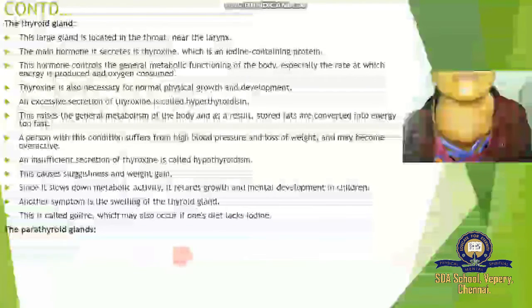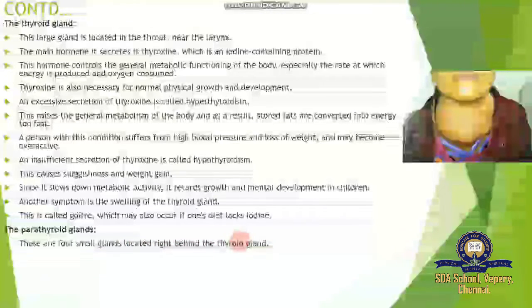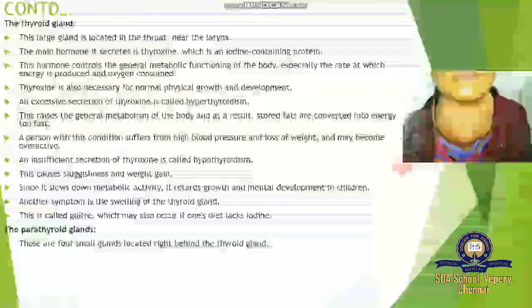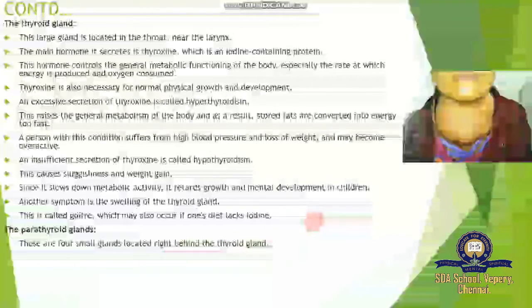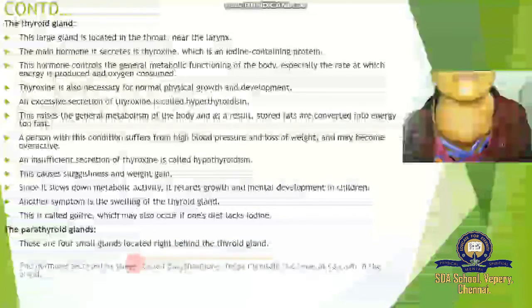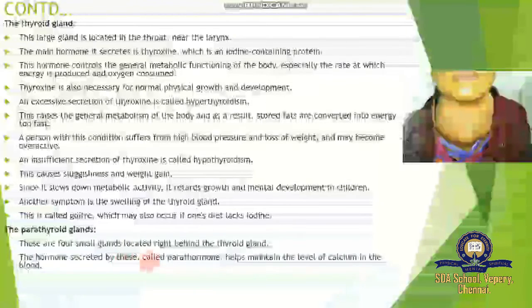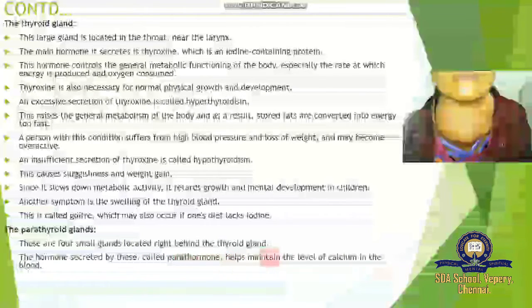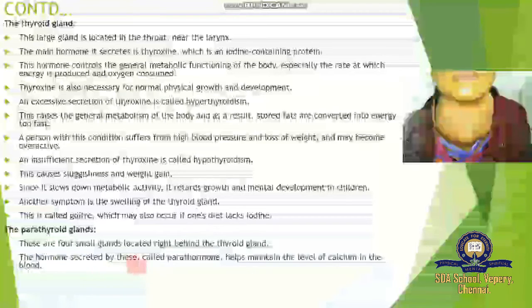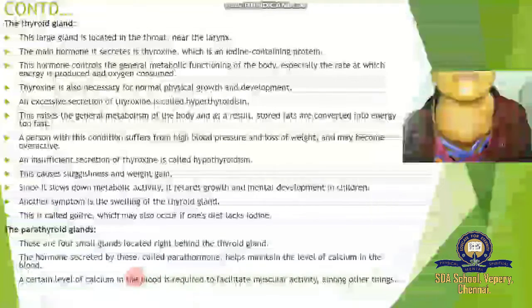Then the parathyroid glands. These are four small glands located right behind the thyroid gland. The hormone secreted by these is called parathormone, which helps maintain the levels of calcium in the blood. Calcium is an important macronutrient of our body, and it is kept under control with the help of parathormone. A certain level of calcium in the blood is required to facilitate muscular activity, among other things.